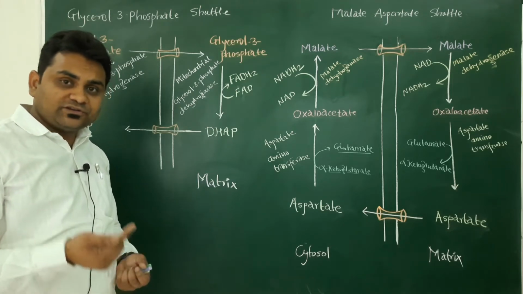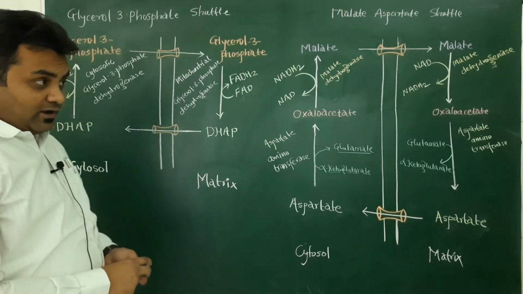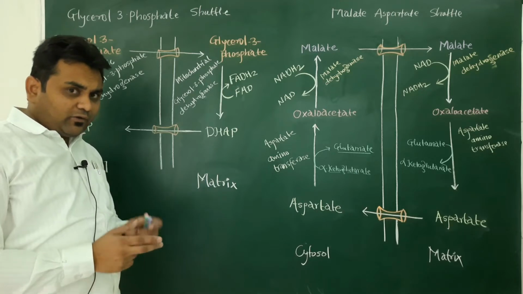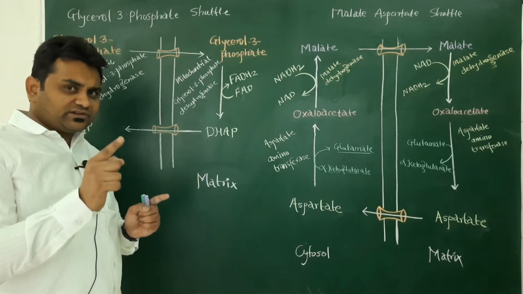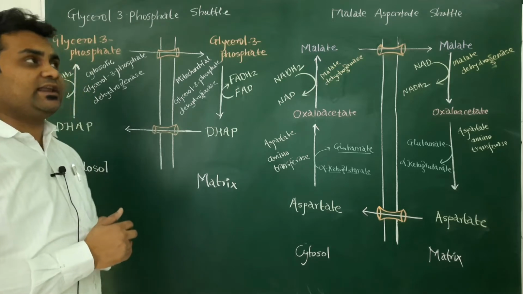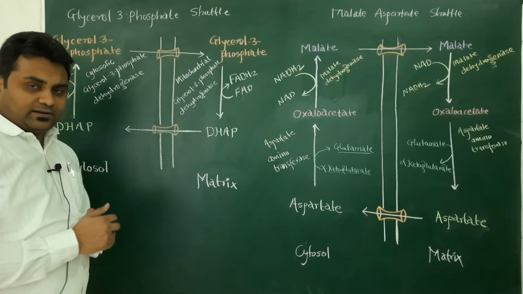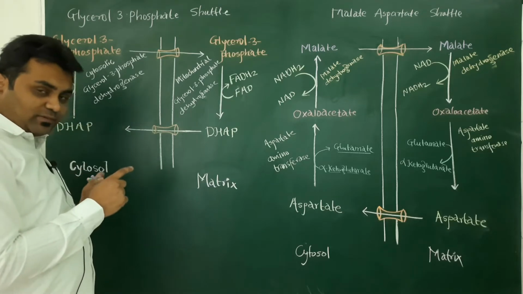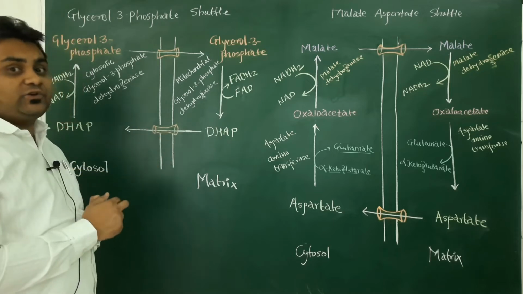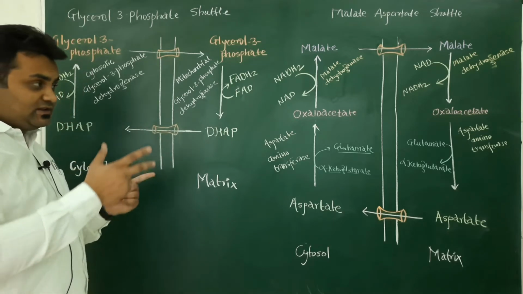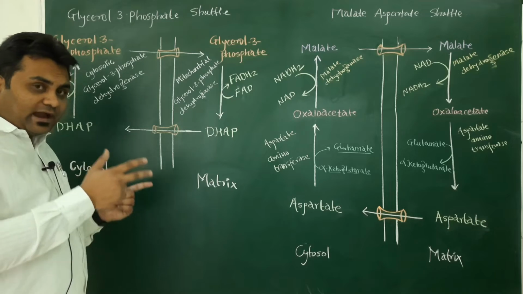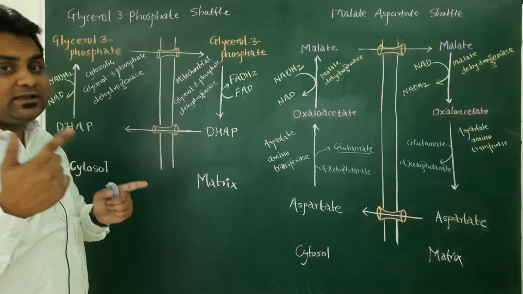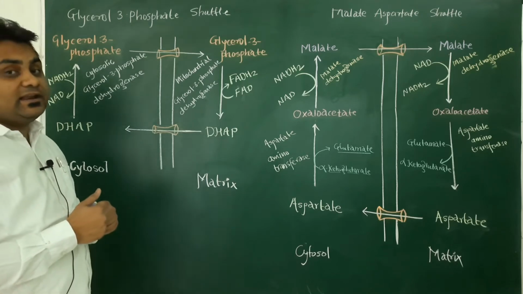We have already discussed glycolysis, acetylation and the Krebs cycle. We have seen the products of these three processes. Now we have also seen NADH2 formation takes place in glycolysis in reaction number 6. But this NADH2 which is formed during glycolysis in the cytoplasm or cytosol is unable to enter into the mitochondrial matrix. So in this lecture we will see how that NADH2 which is formed in the cytoplasm gets utilized in the mitochondrial matrix or in the electron transport chain.